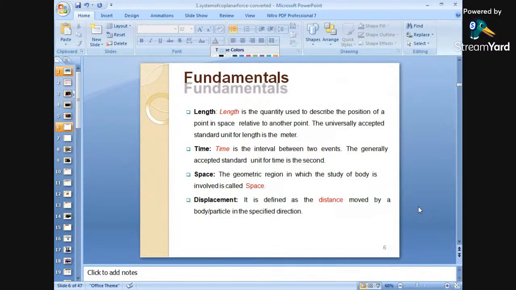Next, what are the fundamentals of this? Next is nothing but the fundamentals. What are the different fundamentals related to mechanics? What are the different important concepts related to mechanics? We will see the laws also. So, what are the fundamentals of mechanics?